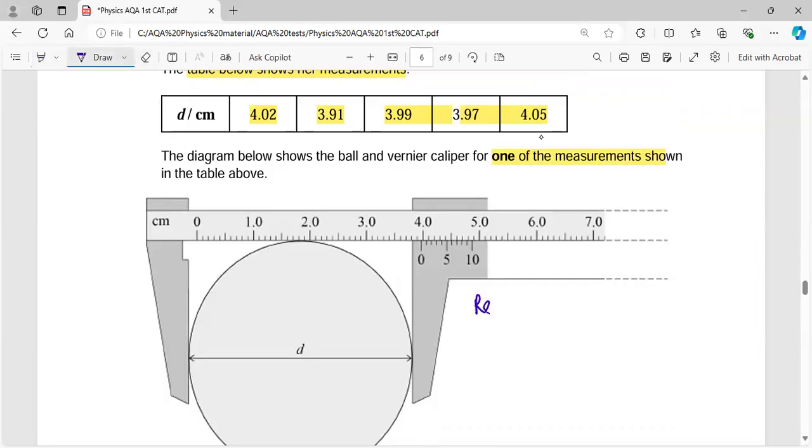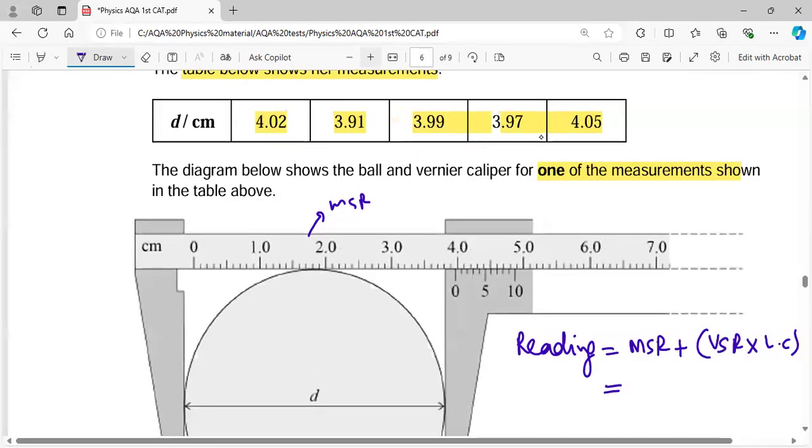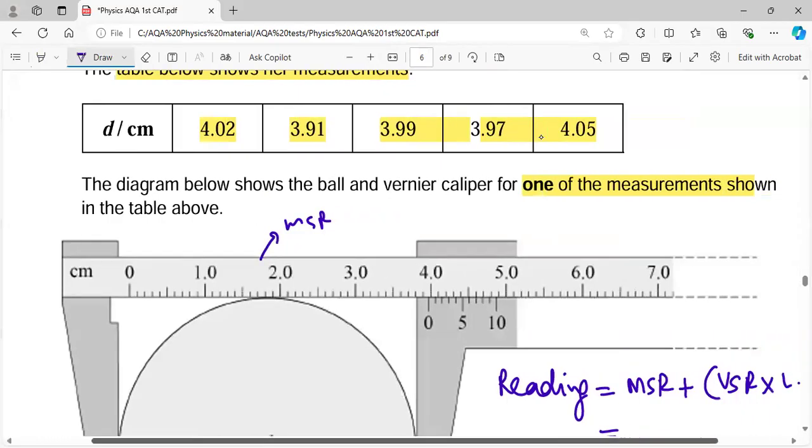The vernier caliper reading method is main scale reading plus vernier scale reading multiplied by least count. So the main scale reading is this one. You can just read it from the point just behind the zero over here.